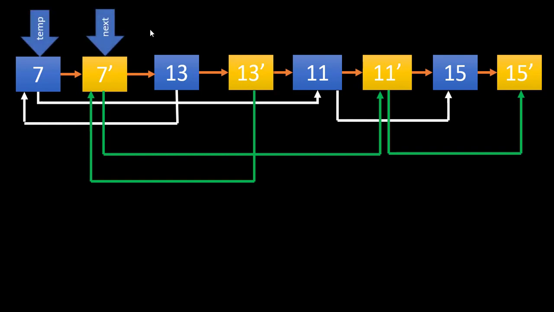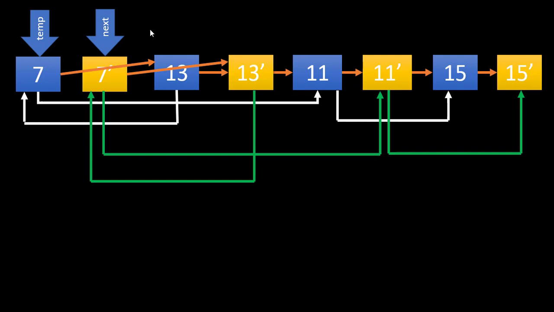We will have a temporary head variable and a next variable. The next will be pointing to the copy and the temp will be pointing to the original node. We need to delete this relationship between temp and next and update the relationship of both temp and next to the next and next. In that case, we will be separating out the temp and next lists.